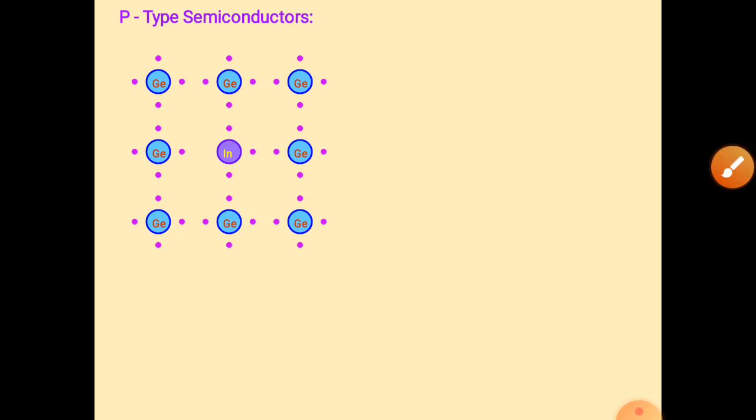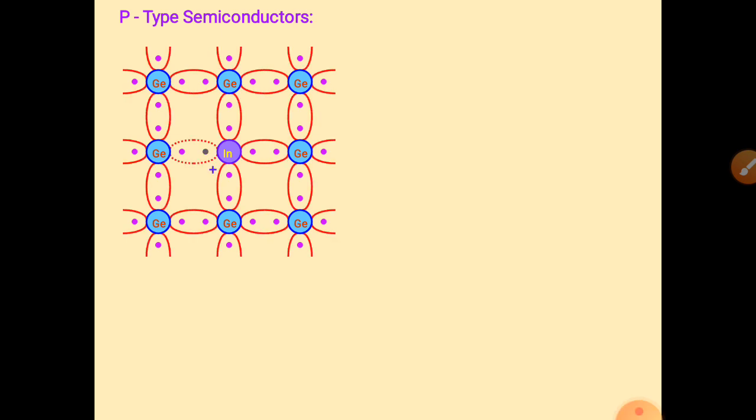As we can see from this figure, this black dot behaves like a hole, and it is positive.